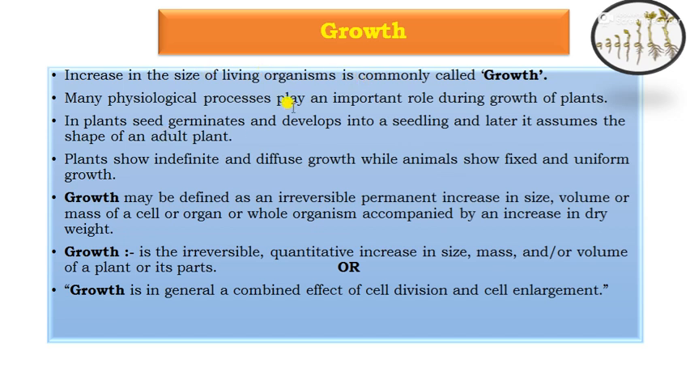Then many physiological processes play an important role during the growth of plants. It germinates the seeds and develops them into seedlings, and later it assumes the shape of an adult plant. The plant shows indefinite and diffuse growth, while animals show fixed and uniform growth.